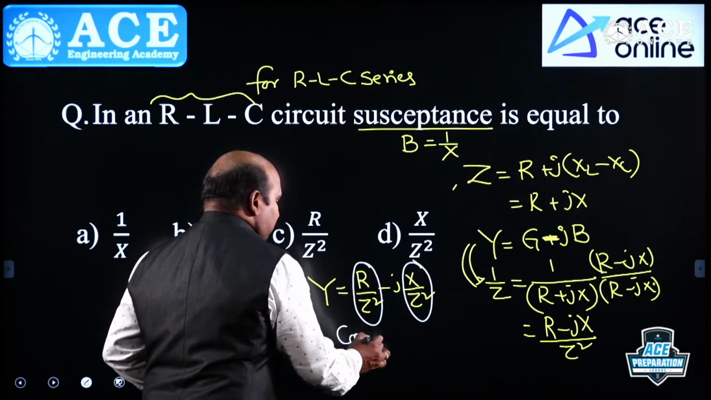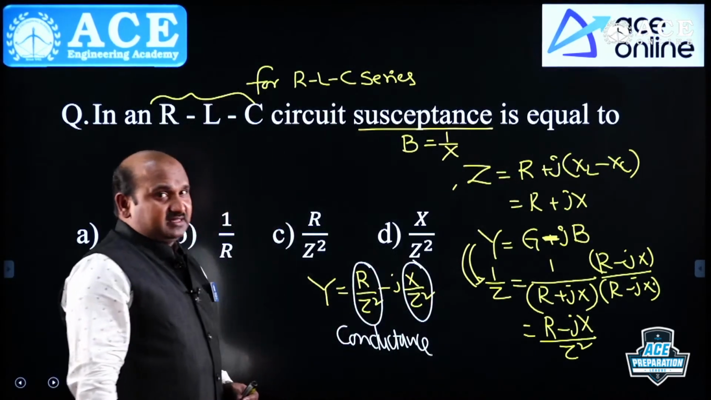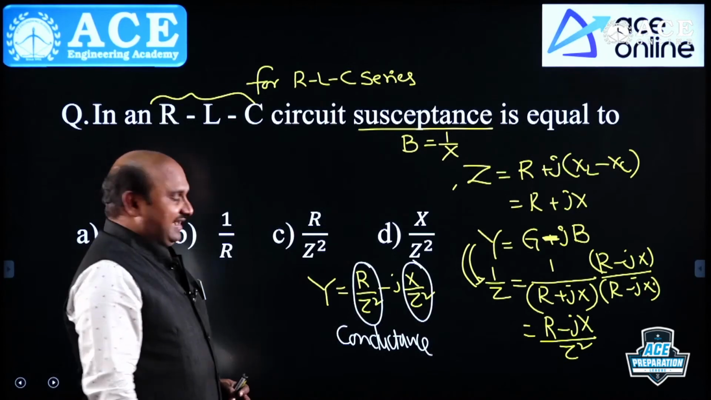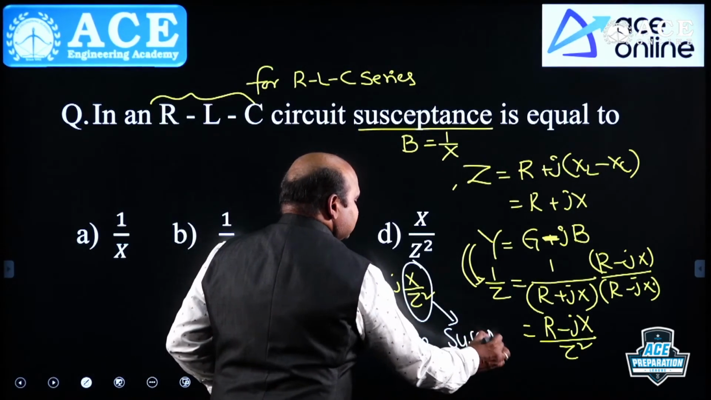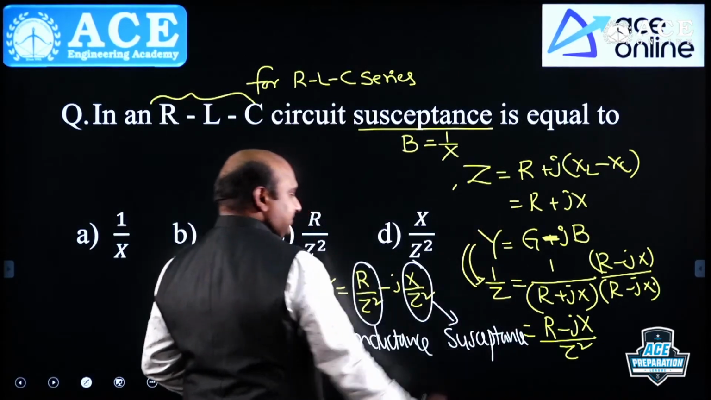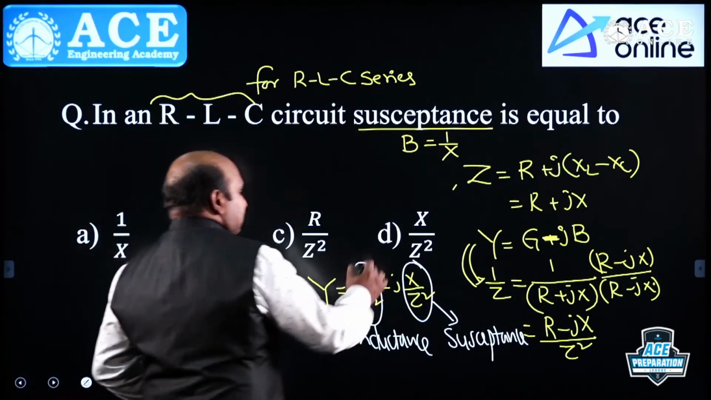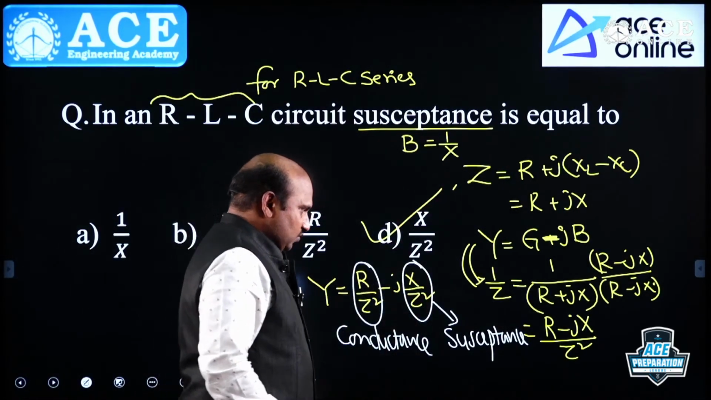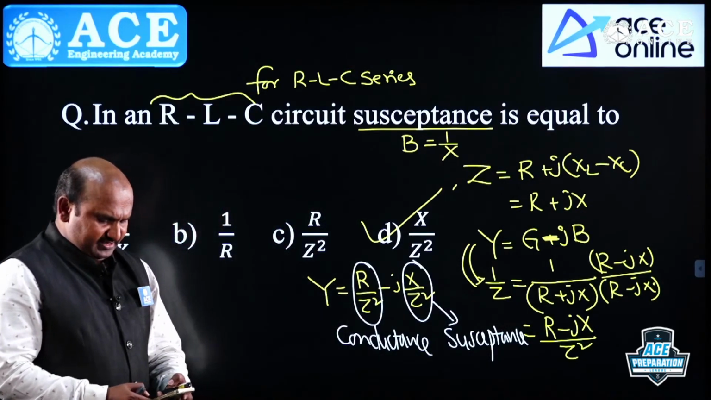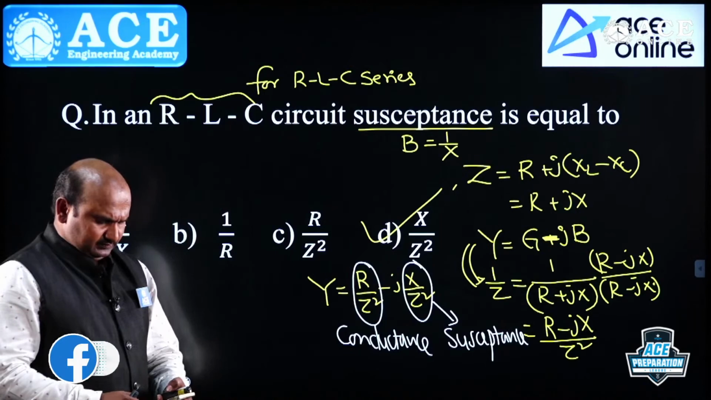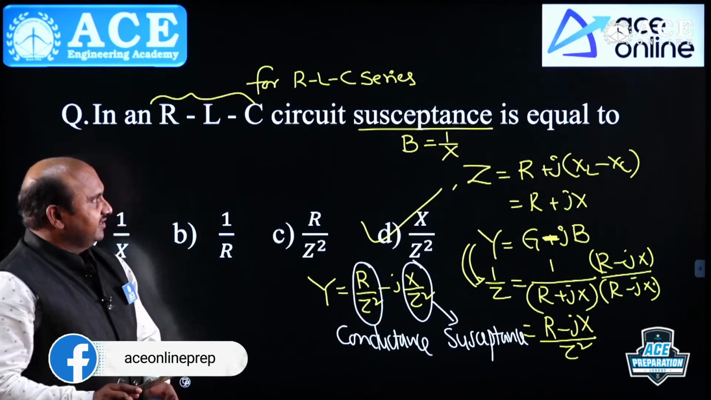This is called conductance. Remember this, you cannot take it directly. This is called susceptance. Getting it? That's why, which is the correct option? Option D is the correct one. You got it? Is it clear? D is the correct option. Is it clear, guys?